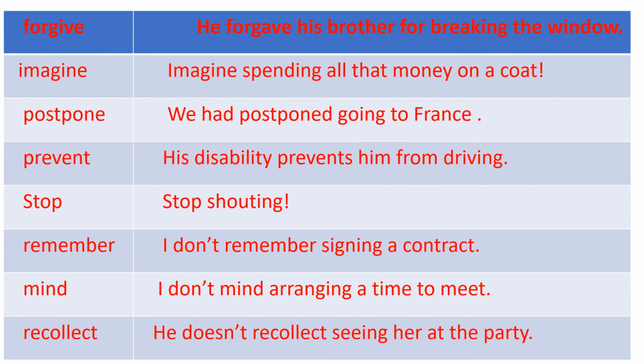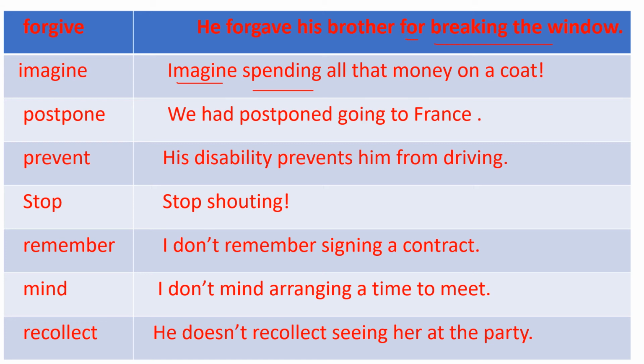See some more verbs which are followed by the gerunds. Forgive. He forgave his brother for breaking the window. For breaking the window. Breaking is gerund, which is the object of the preposition for. Next one. Imagine. Imagine spending all that money on a coat. Spending is gerund. Imagine is verb. Imagine is followed by the gerund spending.